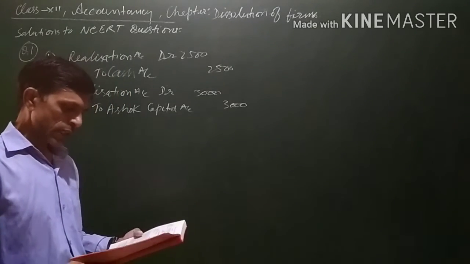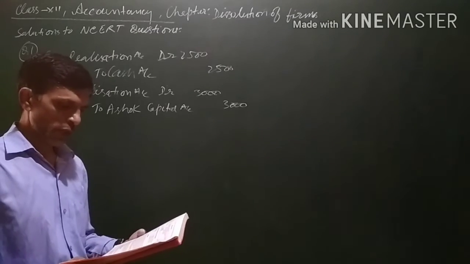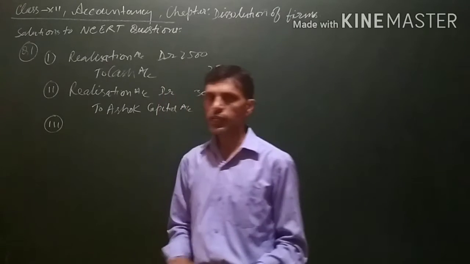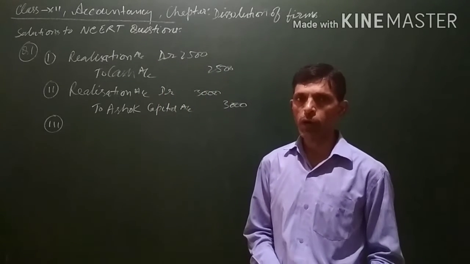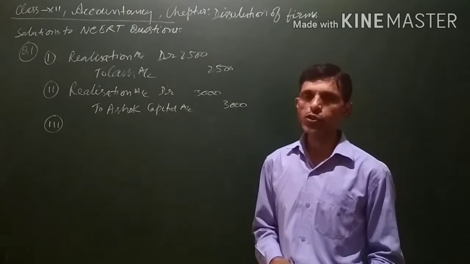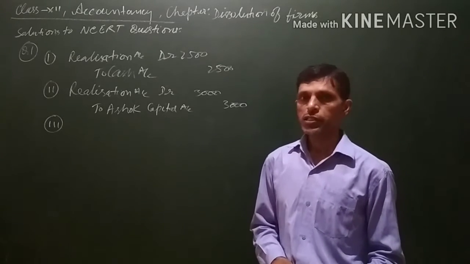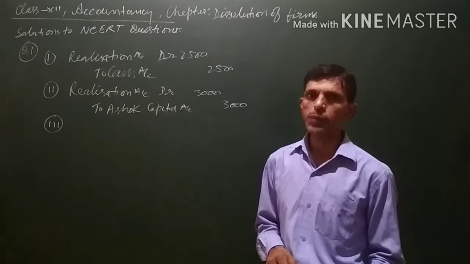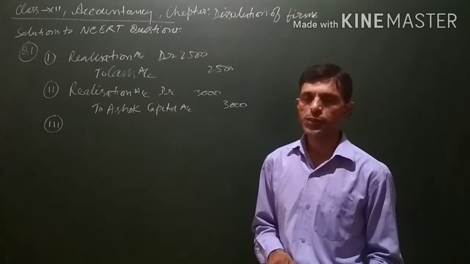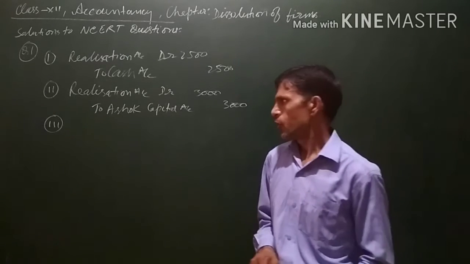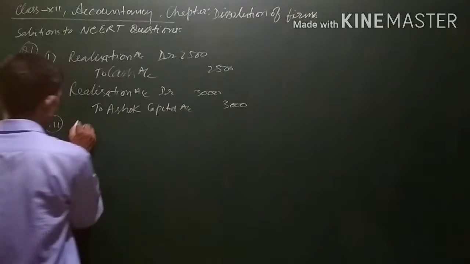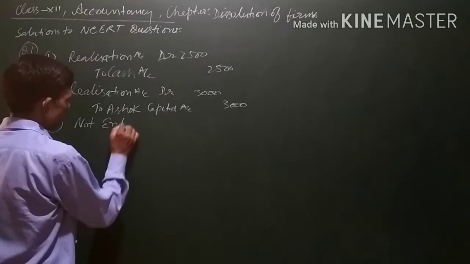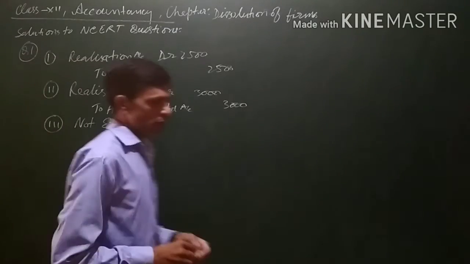Now the third: realization expenses of 2,300 were borne by Tarun personally. Now see what is happening here. The realization expenses were paid by one of the partners personally. The firm did not have to bear the expense; he has paid it personally. So it is not a business expense, not the expense of the organization. So here no entry will be made, because Tarun has paid the realization expenses personally.